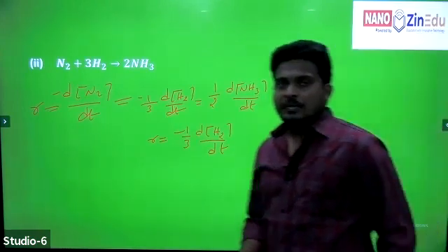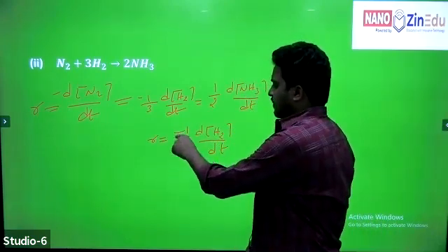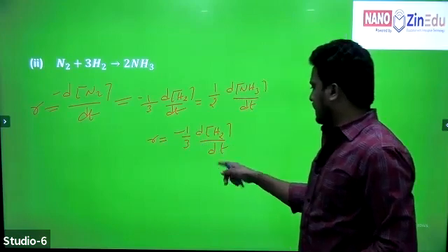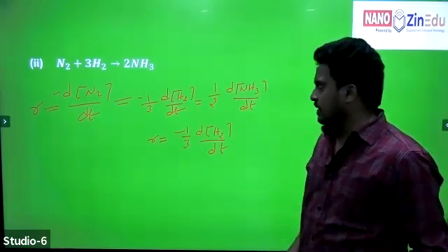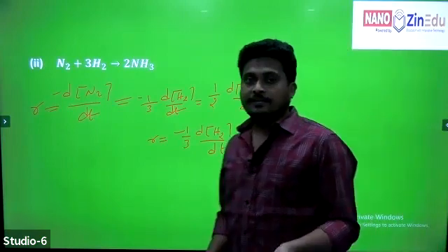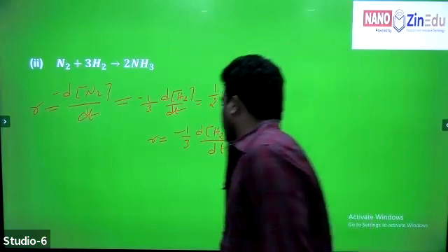If you want to write the rate of reaction with respect to hydrogen, how can we write? Rate of reaction is equal to minus 1 by 3 d of H2 by dt. With the coefficient, it is said to be rate of reaction. But how can we write the rate of disappearance of hydrogen?